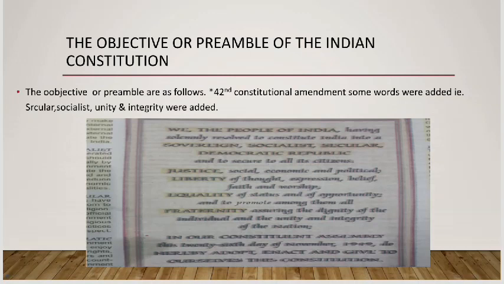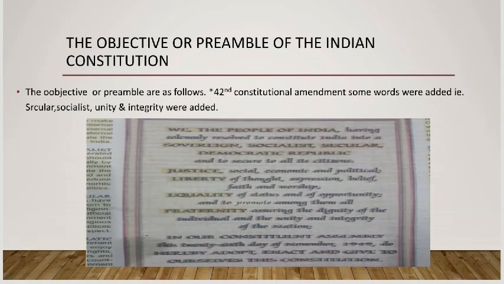Here is another important aspect of the constitution, that is called the preamble of the Indian Constitution. The objective or preamble are as follows. Some of the words of the preamble were added in 1976 in the 42nd Constitutional Amendment. 42वें संविधान संशोधन के बाद these were added in our preamble.